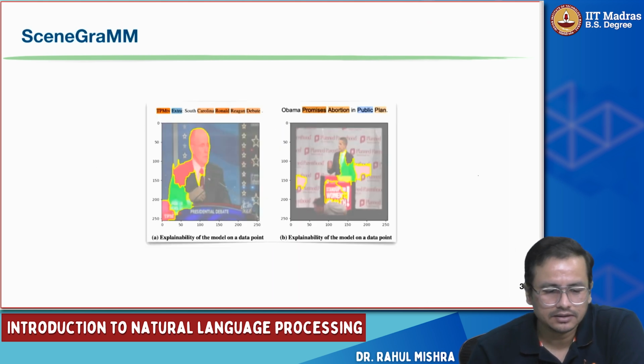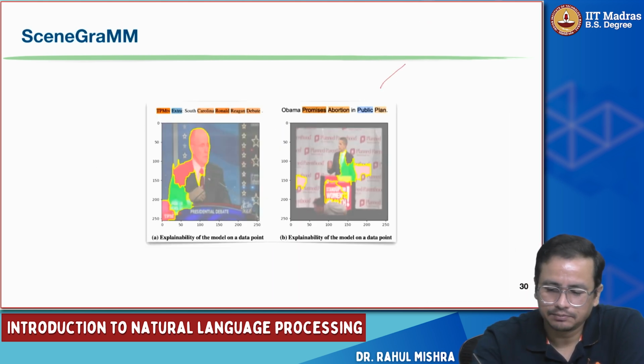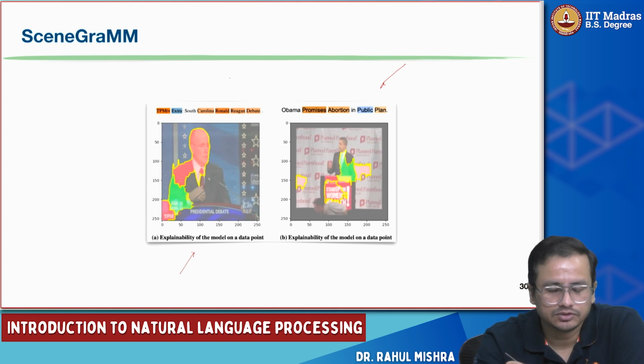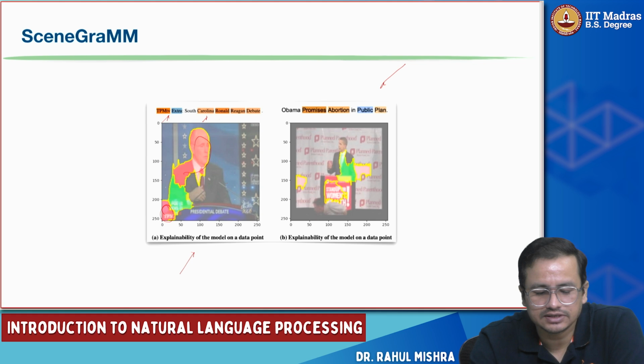And then for a cherry-picked example, we can see how the model decides what words are important and what regions of the images are important. We use Shapley values, and we saw that words are given importance, like Carolina, Ronald Reagan debate, and TPM TV, right? So here TPM is getting selected, and this face is getting selected. So some sort of important region you also get from the Shapley values.